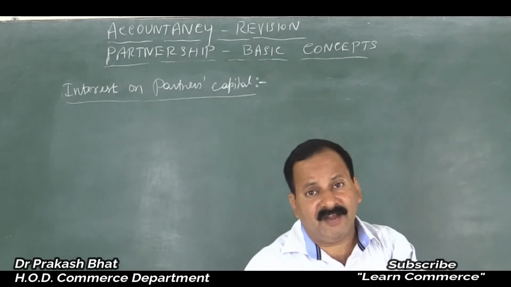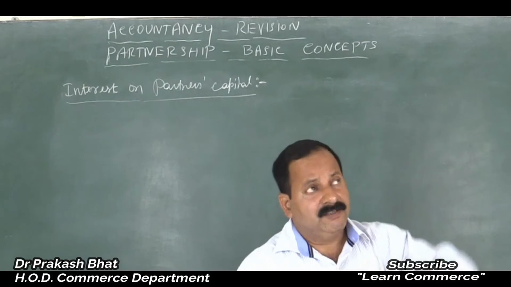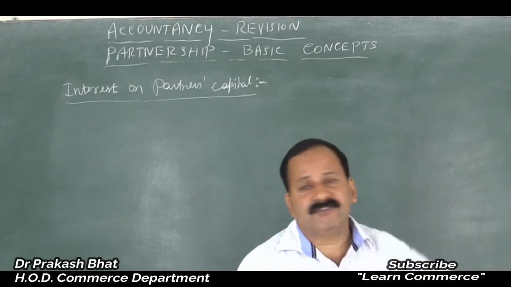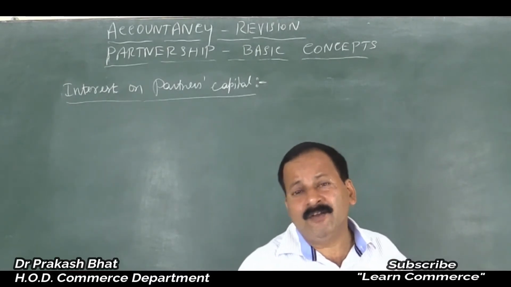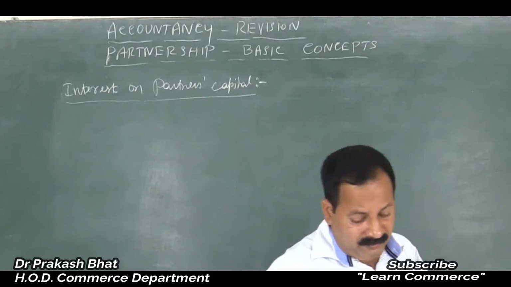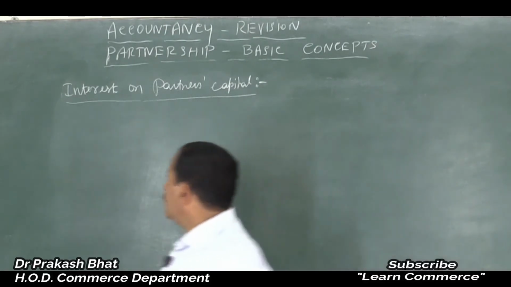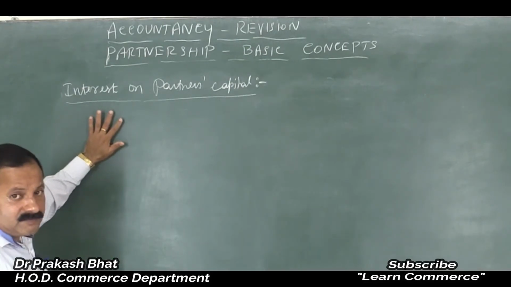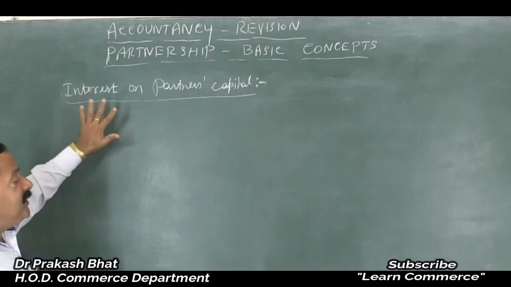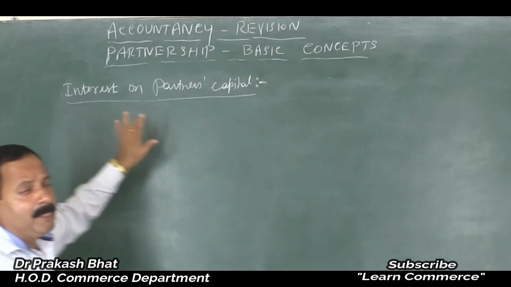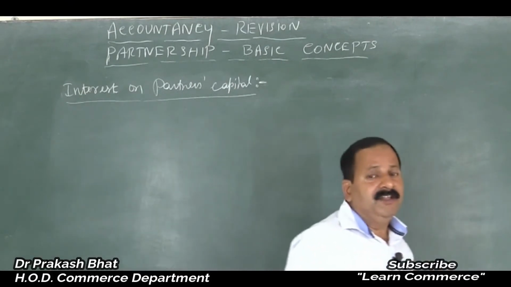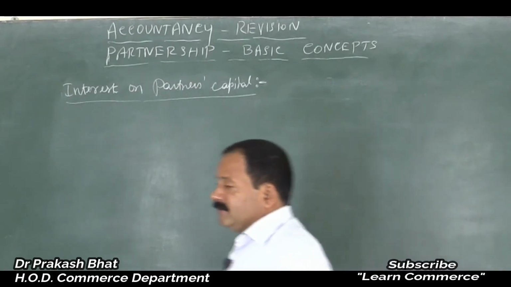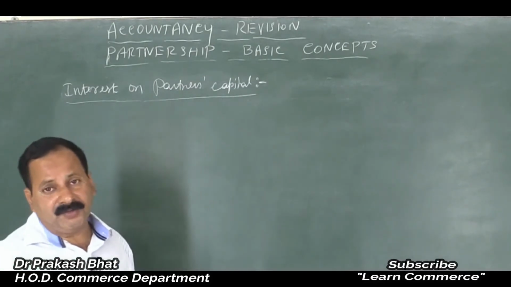To compensate that, interest on capital will be provided, so that Mr. A will get more interest on his capital and Mr. C will get less interest on his capital. So that is the only reason why interest on capital is provided. Now, the question is whether interest on capital should be provided to all the partners. Yes. When? If the deed provides so. If there is a partnership deed and if there is a term in the partnership deed that interest on capital should be provided at so and so percentage, then the firm must pay interest on capital.